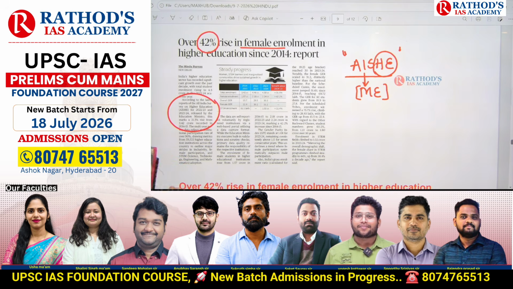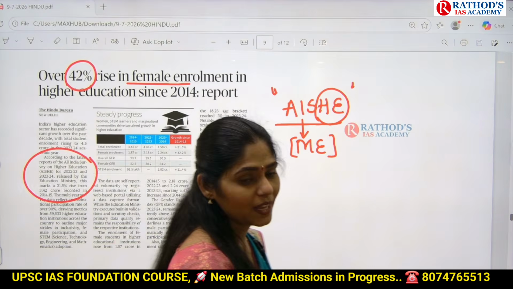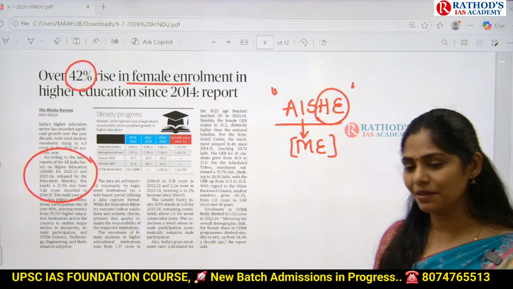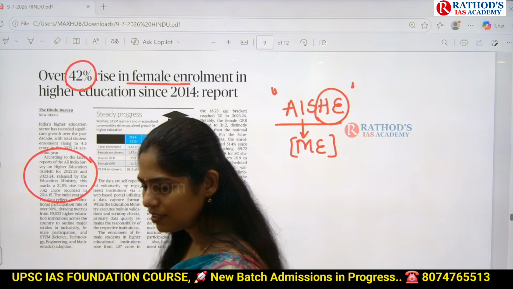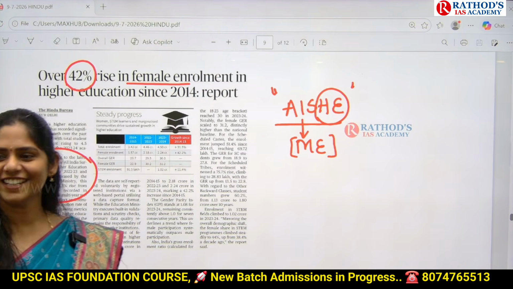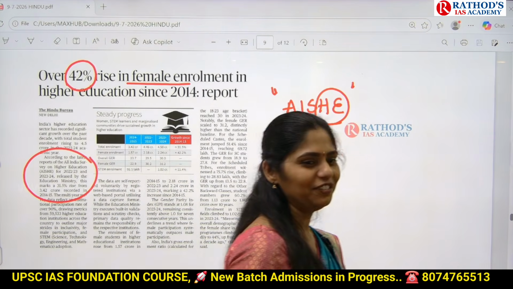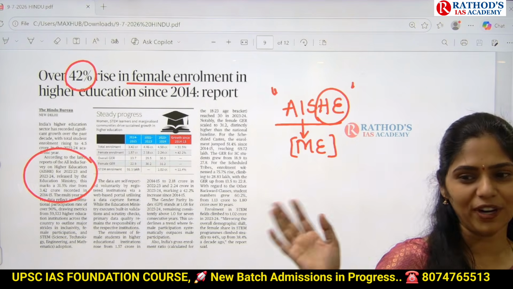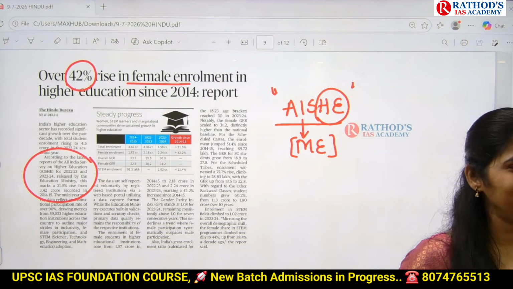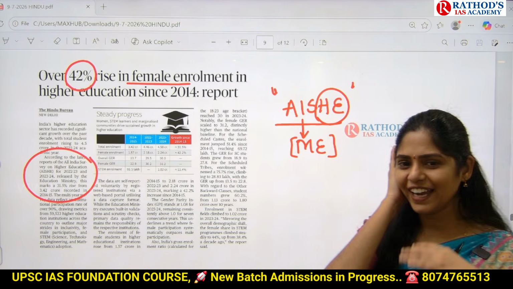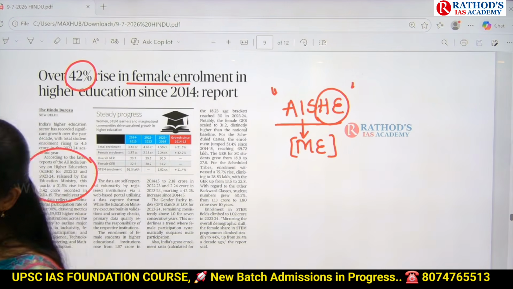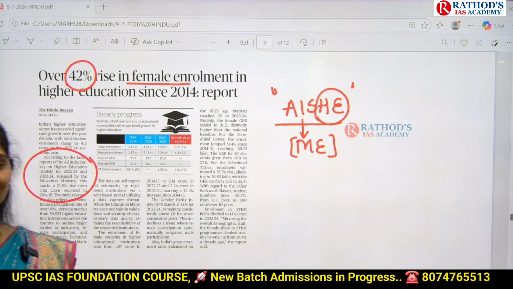Write down: what is pre-primary, primary, secondary, higher education? Online students, please do that. Search that and write it down. If you search, you will get 2 more points that will help you. If I tell it now, you will forget it before going out of this class. Do that research and write it down.